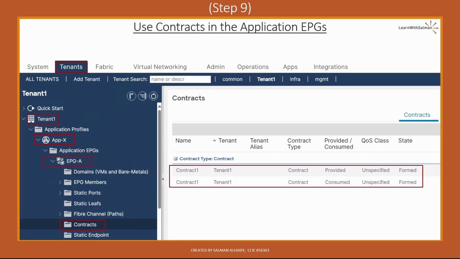Okay? That means we expect to have an allowed communication according to contract 1 between endpoints under EPG A and external devices that are classified under external EPG 1, which has the 150.0.0.0/24 subnet. Okay? So these are the main steps we need to take to deploy the L3Out in ACI.